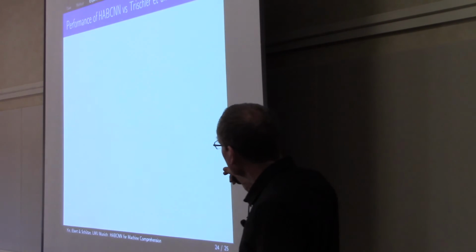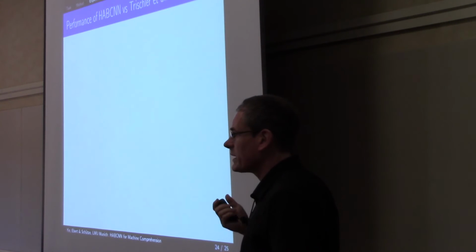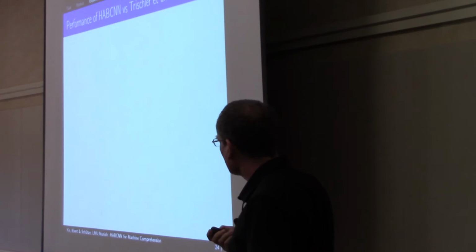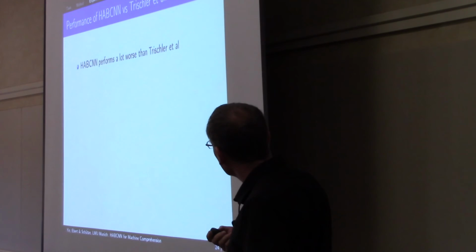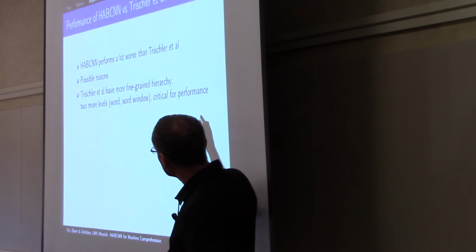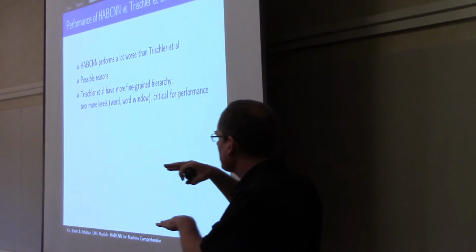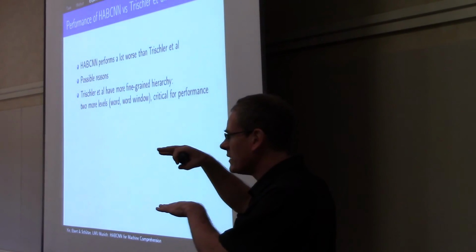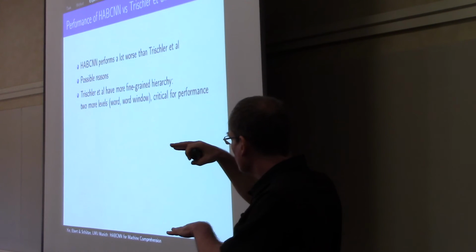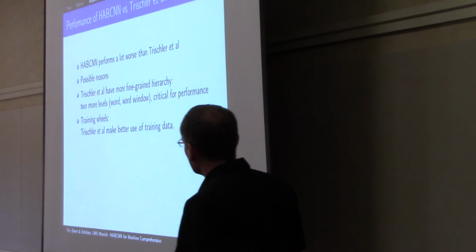As I said in the beginning, this is the ACL 2016 paper by Trischler et al., which has some similarities, but gets much better numbers. So I want to compare our work to their work. Possible reasons why they are doing much better: one is they have a more fine-grained hierarchy. So we only have two levels here, the level of sentence and the level of snippets, but they have two more levels, and they show that that is actually critical for performance.